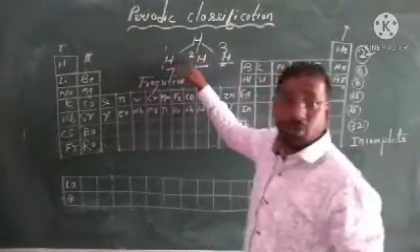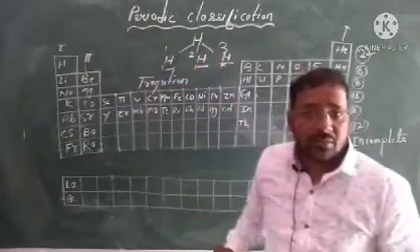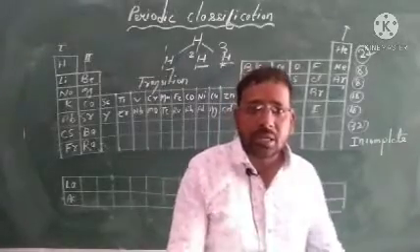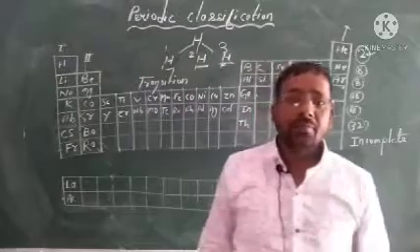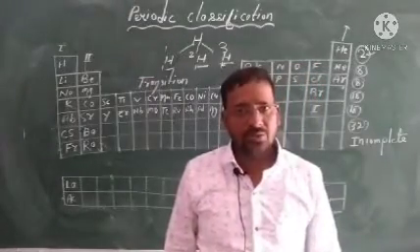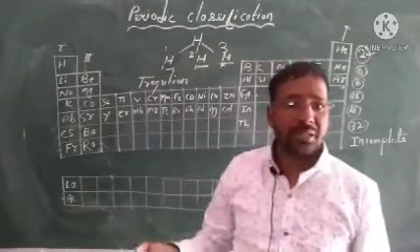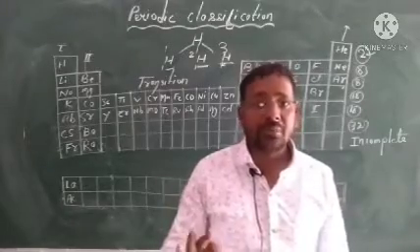According to Mendeleev, if they have different atomic mass, they will be given different places in the table. And once they get different places in the periodic table, they must have different properties. So it was a demerit, because isotopes cannot be arranged in that way, as all isotopes have similar chemical properties.